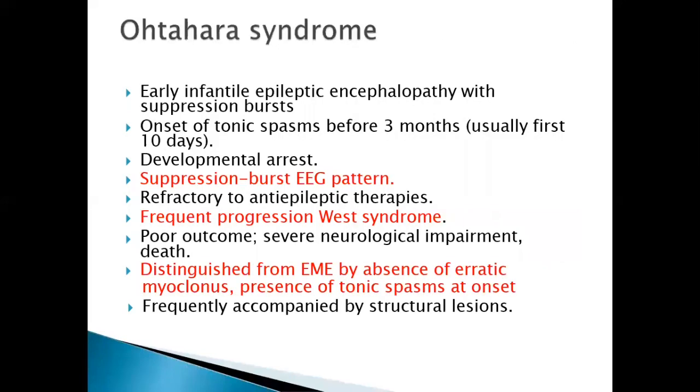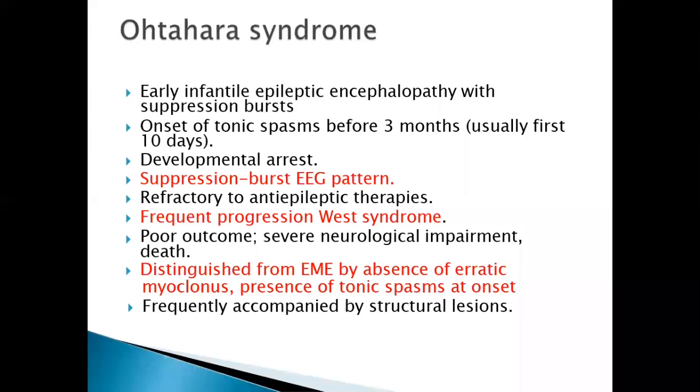In the previous early myoclonic encephalopathy, we have this typical erratic myoclonus, that is myoclonus originating from one region and spreading to the other region. Whereas Ohtahara syndrome patients present in the first 3 months with tonic spasms. So tonic spasms with behavioral arrest and a suppression burst EEG pattern in the first 3 months.